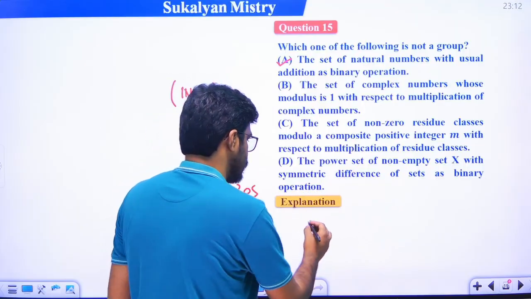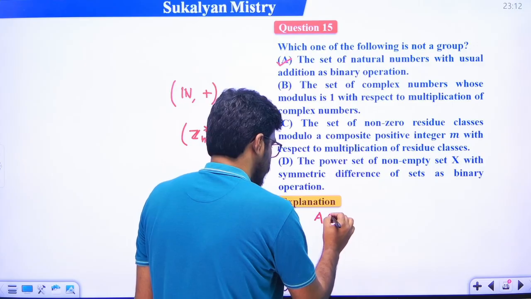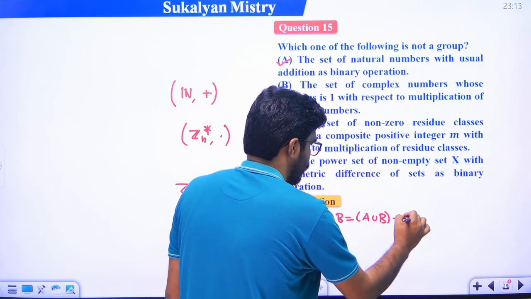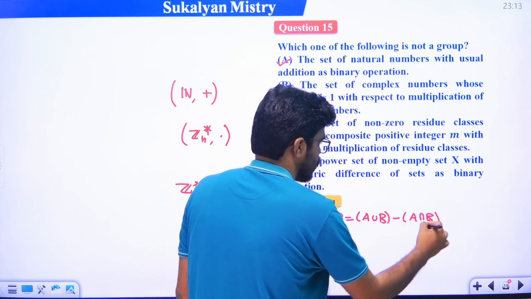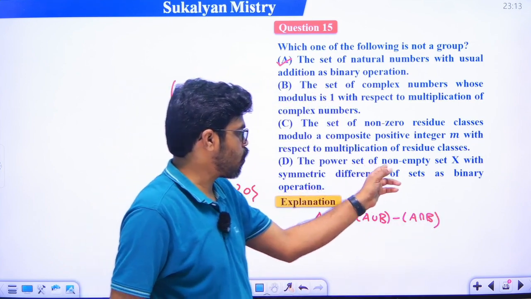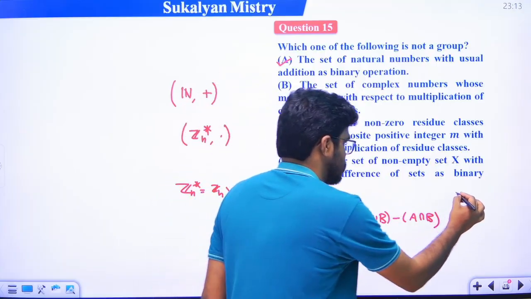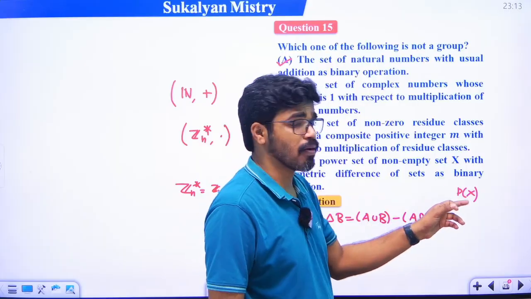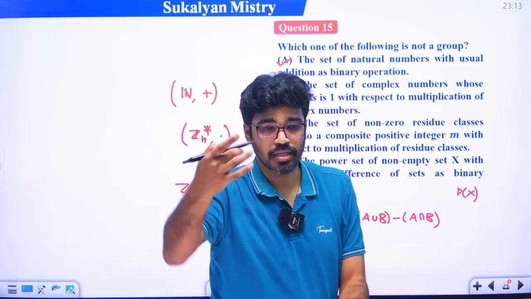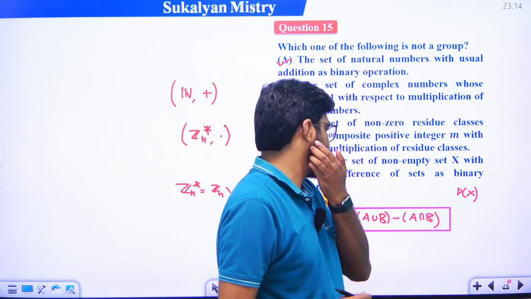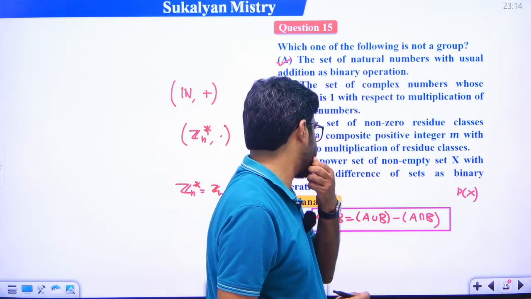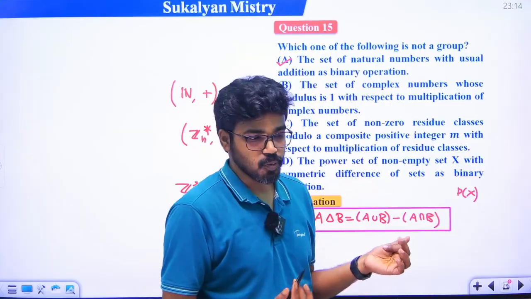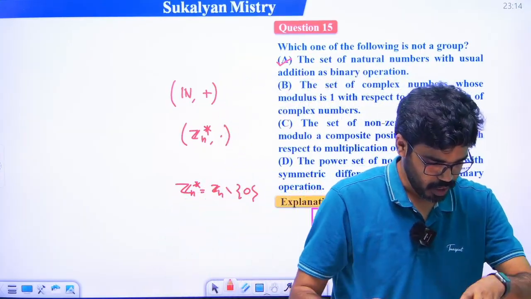What does it say here? Suppose A delta B is defined as A union B minus A intersection B. Power set of a non-empty set X, that is P(X), the subsets we consider, as many subsets as there are. The power set of a non-empty set X is a non-empty set, denoted by P(X), so this forms a group. Why does this form a group? Just see why this forms a group.